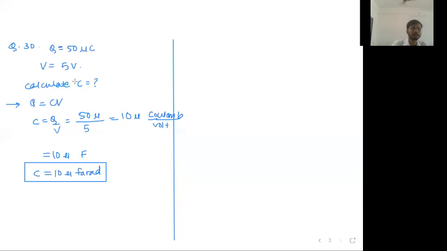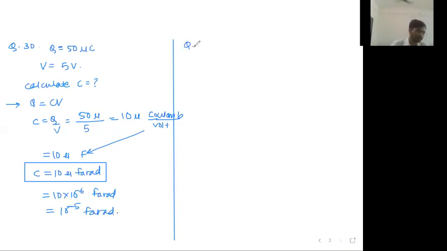Check it. Q equal to CV, not a big deal. The final charge on the capacitor is given, the final potential difference of the capacitor is given, use Q equal to CV, that's it. And C is equal to Q upon V. Don't forget micro. Micro means what? 10 raised to minus 6. Write it down. Coulomb upon volt means farad. So 10 raised to minus 6 plus 1, minus 5. 10 raised to minus 5 farad.